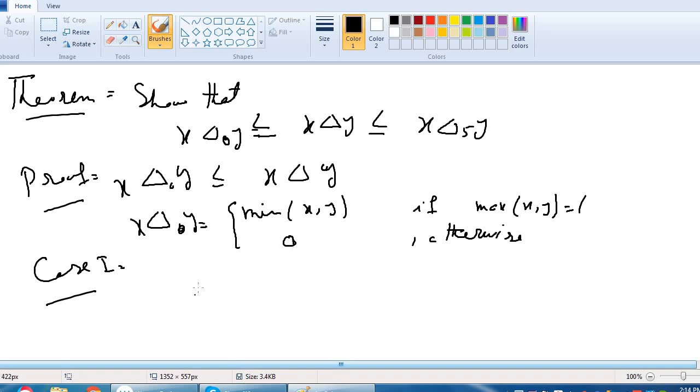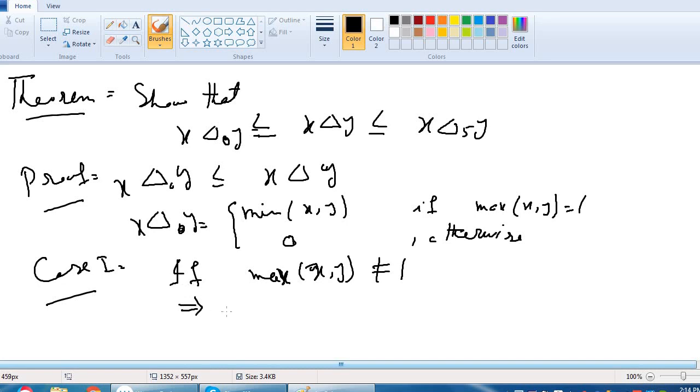In case 1, if max of xy is not equal to 1, it means we will take the second case of delta node, that x delta node y is 0, because here the maximum of xy is not equal to 1. So x delta node y will be 0.